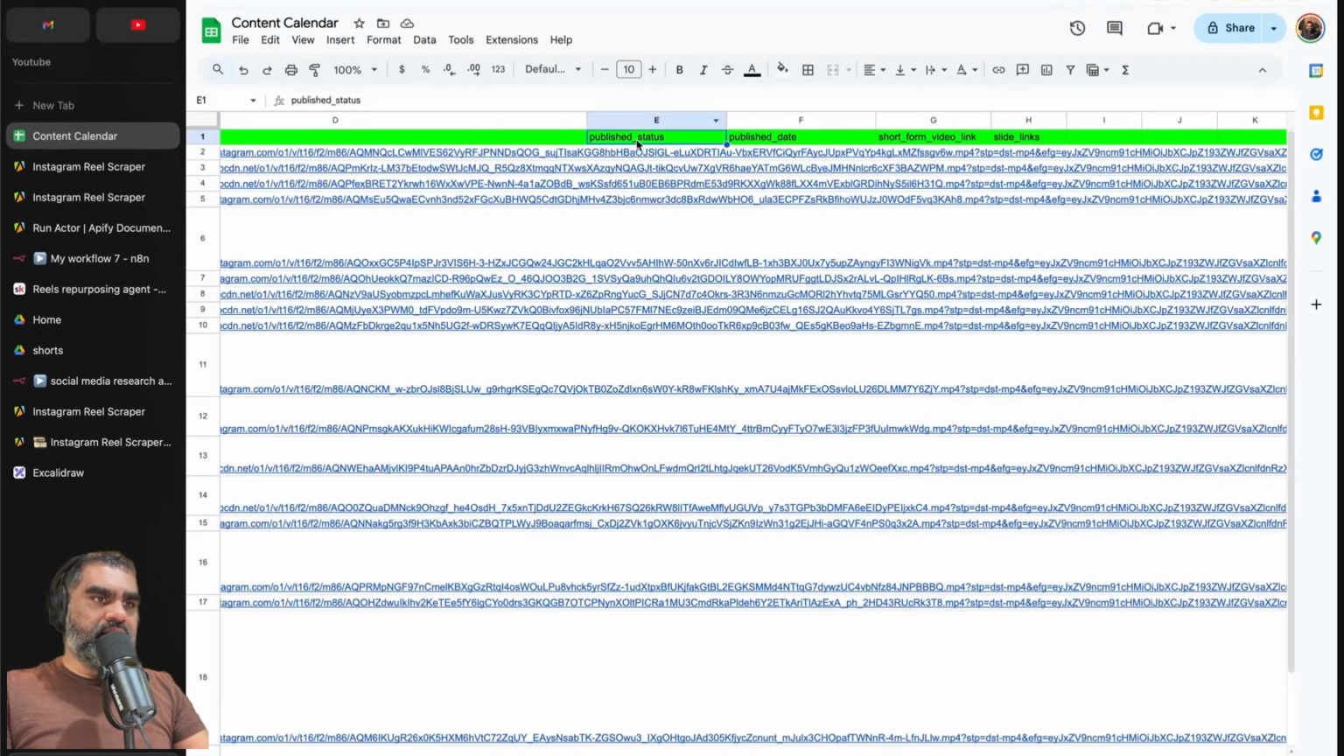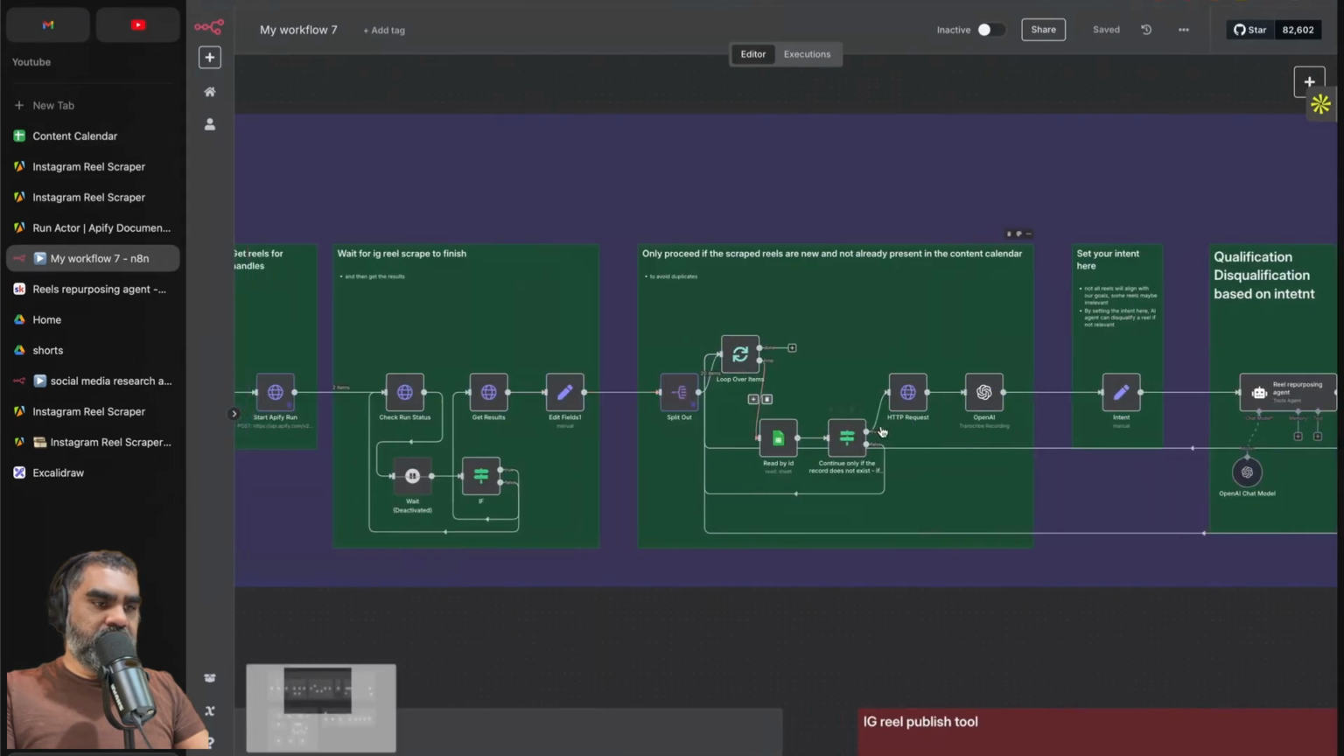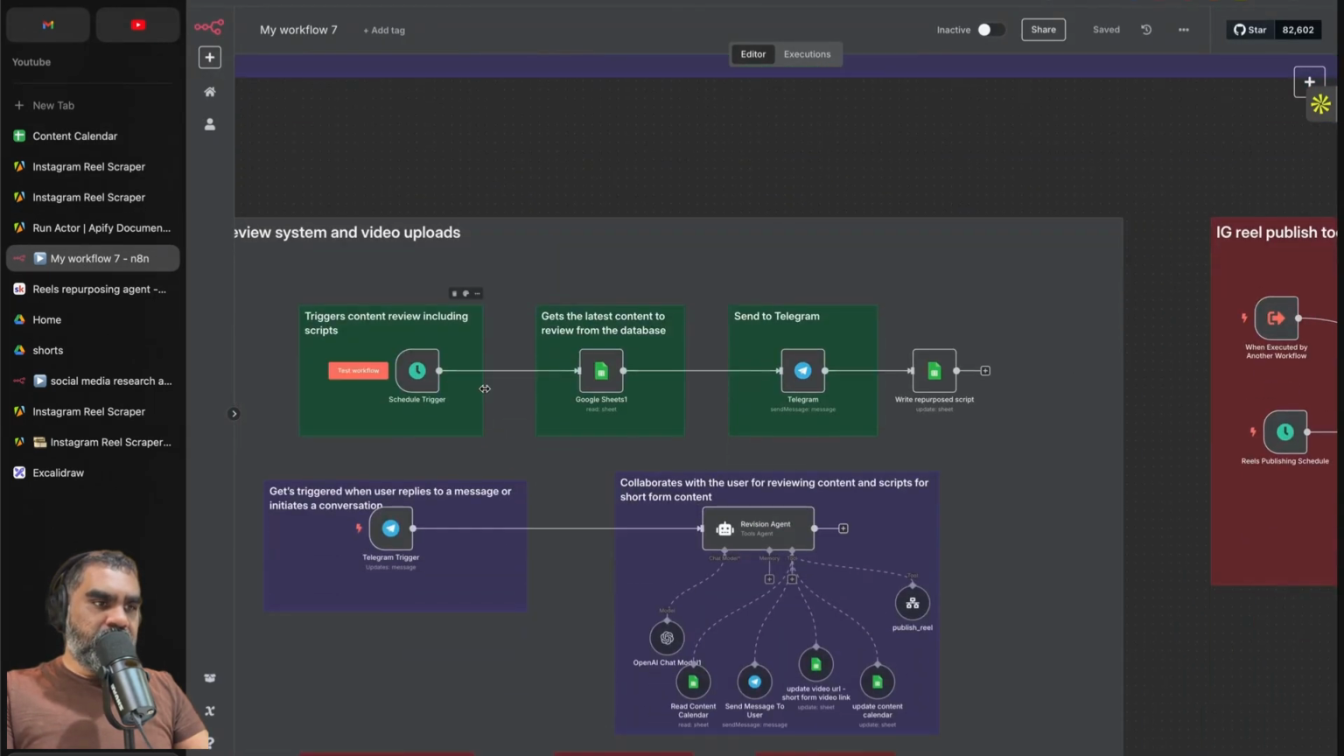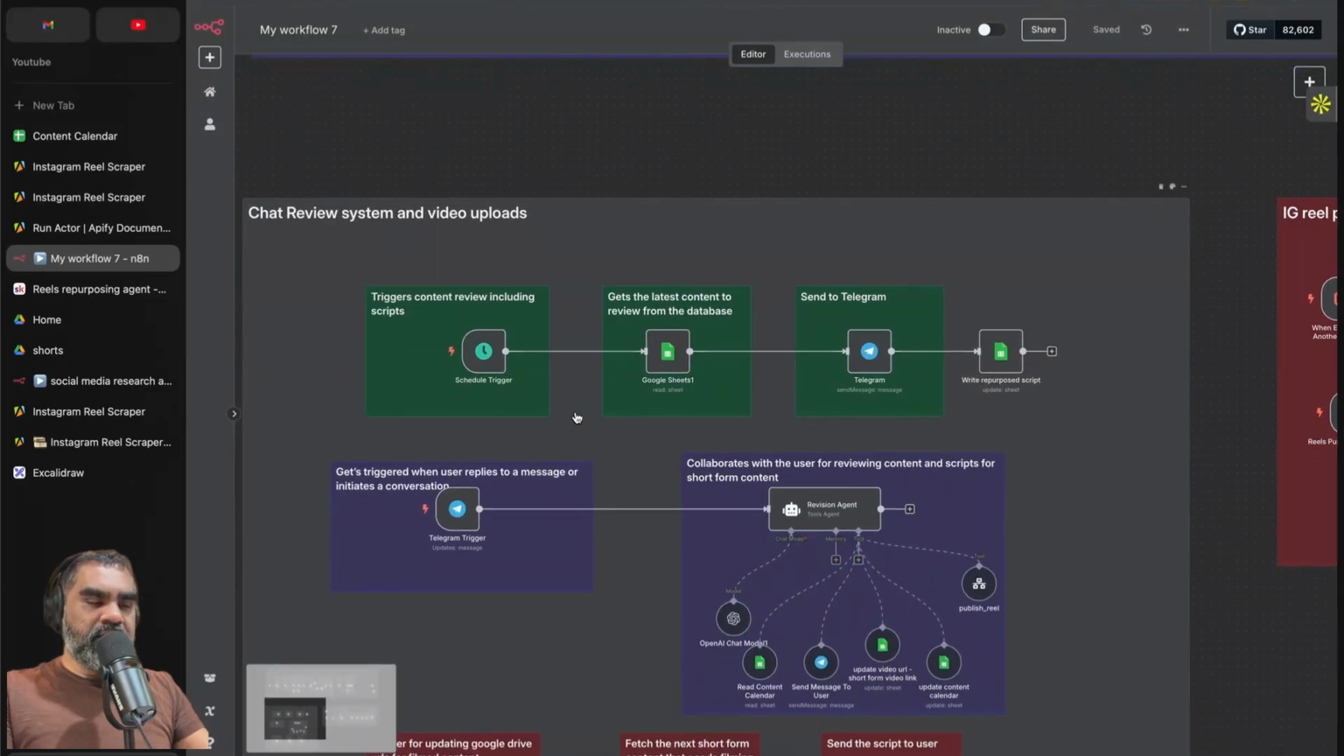You can set the published status as approved manually once you go through these, and set the short form video link manually here, or you can have your chat review system do that for you when you are out and about, and it will send content for review and approval. So let's do the first part. I have covered this in detail in my social media content factory, a previous video.